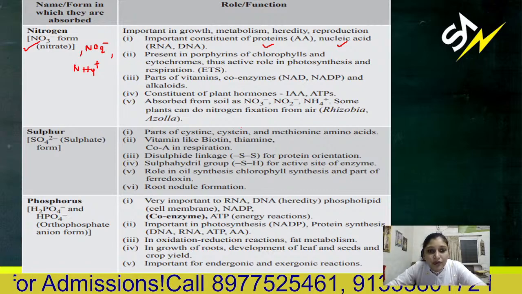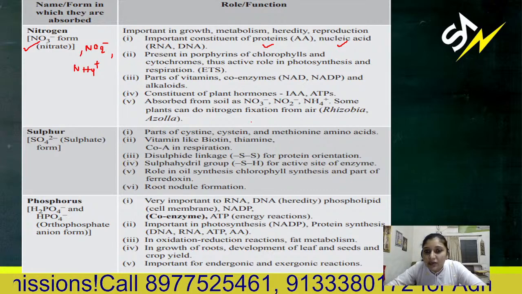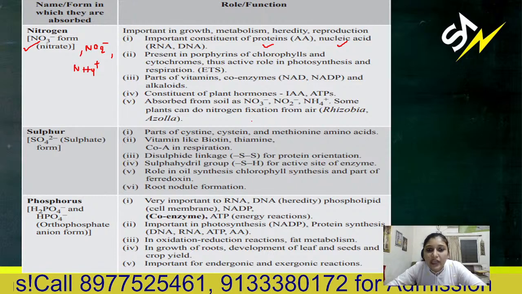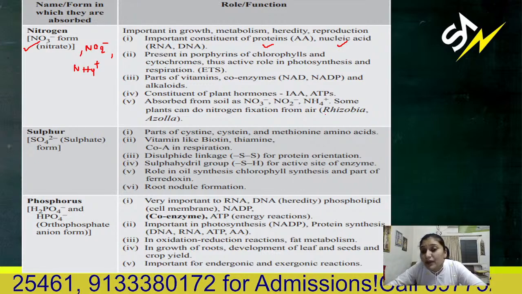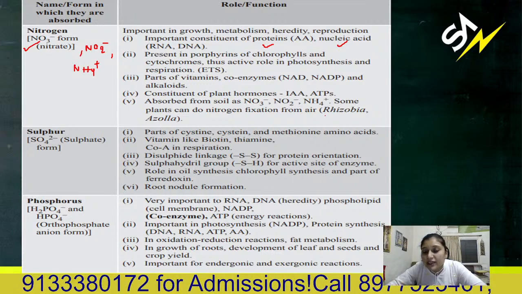It is absorbed from the soil as nitrate, nitrite, and ammonium. Some plants can do nitrogen fixation from air through a symbiotic relationship with rhizobia and azotobacter.